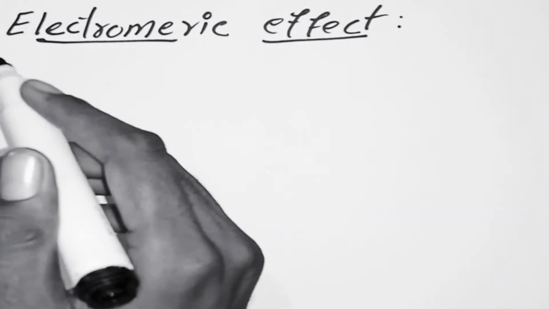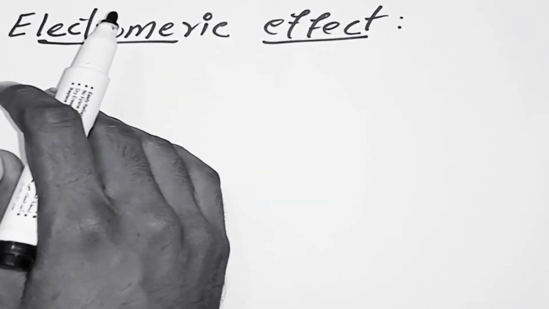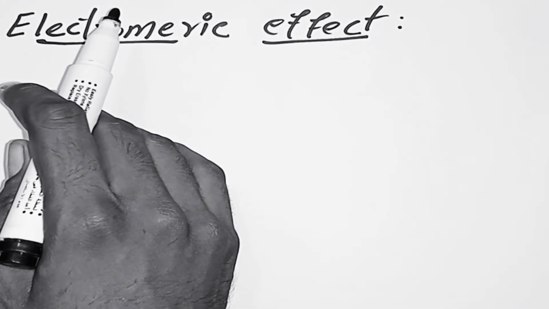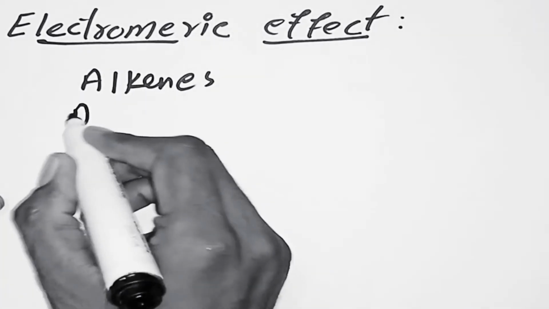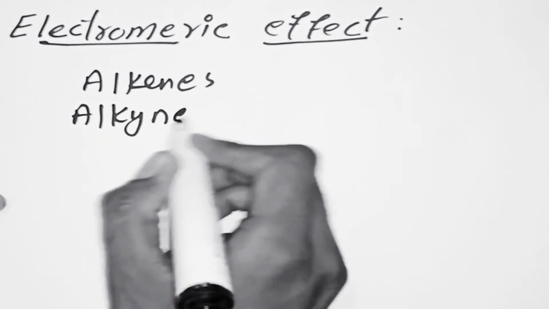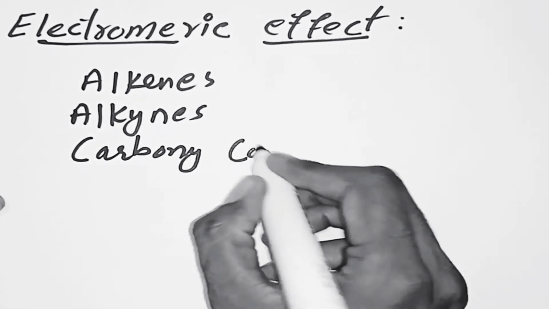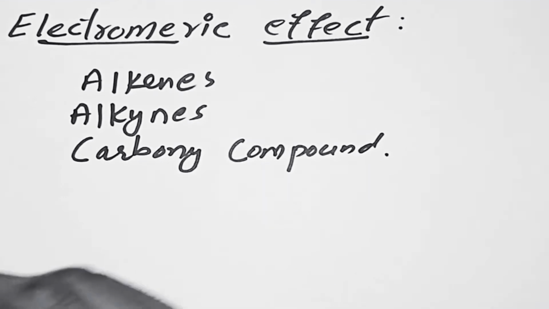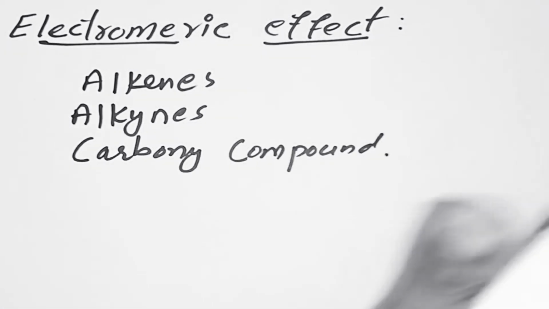Bismillahirrahmanirrahim. In today's lesson, we are going to talk about the electromeric effect. The electromeric effect is observed in those compounds which have multiple bonds, for example alkenes, alkynes, and carbonyl compounds. And the electromeric effect is a temporary effect and it occurs only in the presence of a polar region.